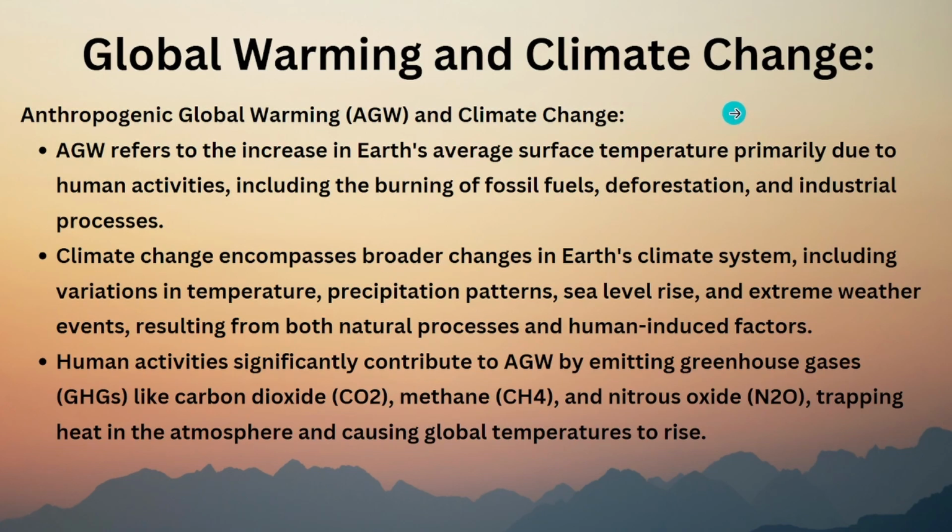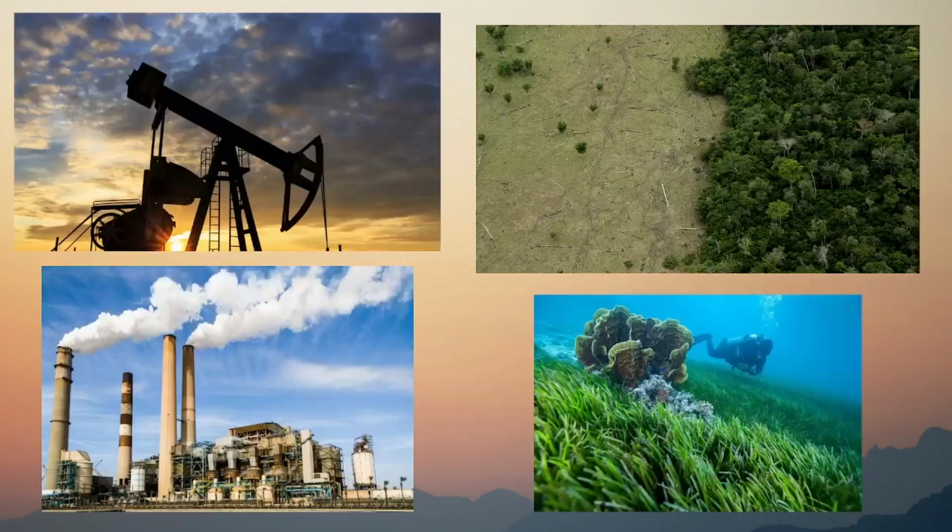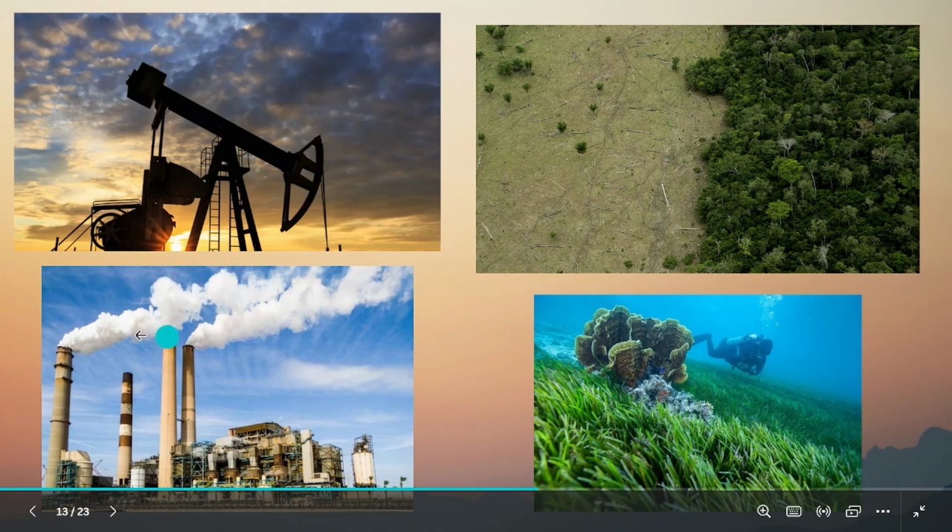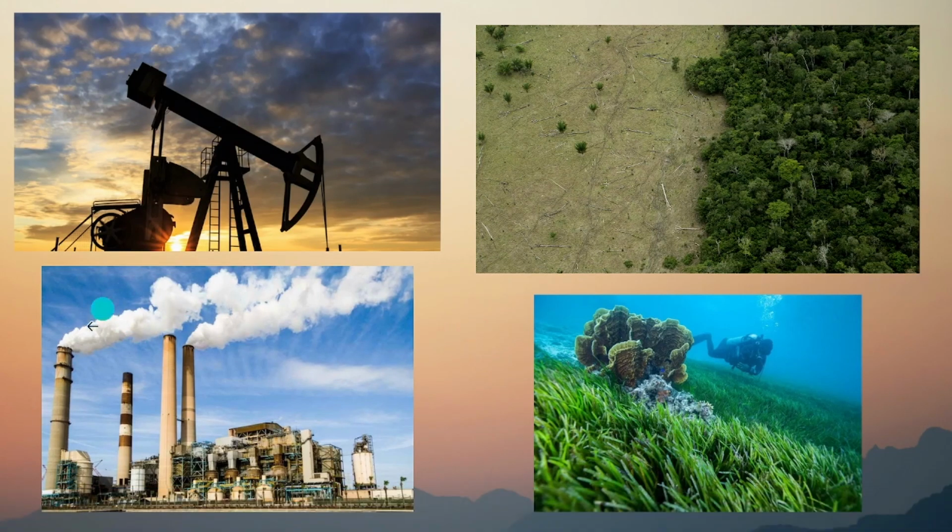Climate means what has been happening since hundreds of years, tens of years, right? But due to human activities, let me explain this point. AGW, anthropogenic global warming, which means due to human activities. AGW refers to increase in average surface temperature primarily due to human activities, which means our activities, including burning of fossil fuels. We burn fuels, petrol, diesel, in cars, bikes, even in industries. So all this burning will lead to release of gases, right? If you see an auto also, the gas will be released from the backside. So these gases are CO2.